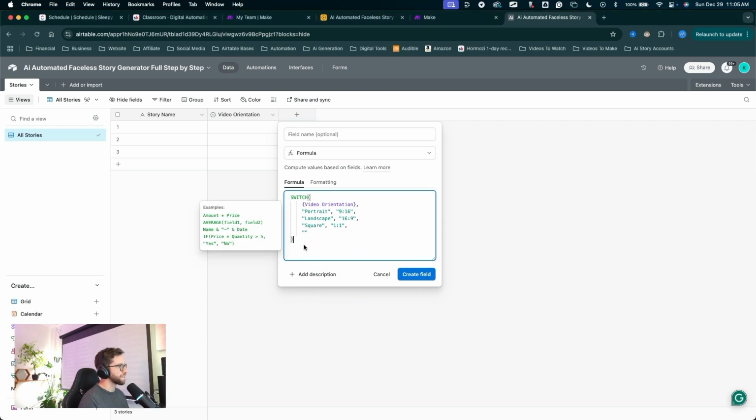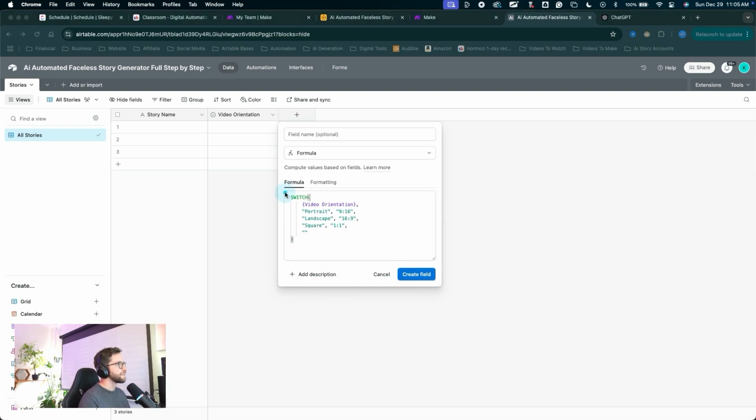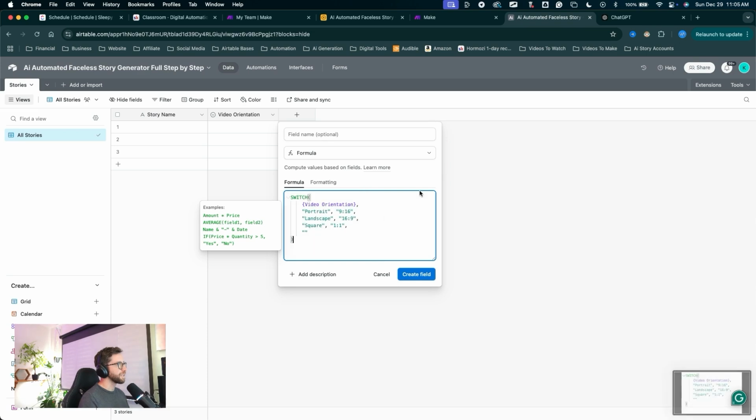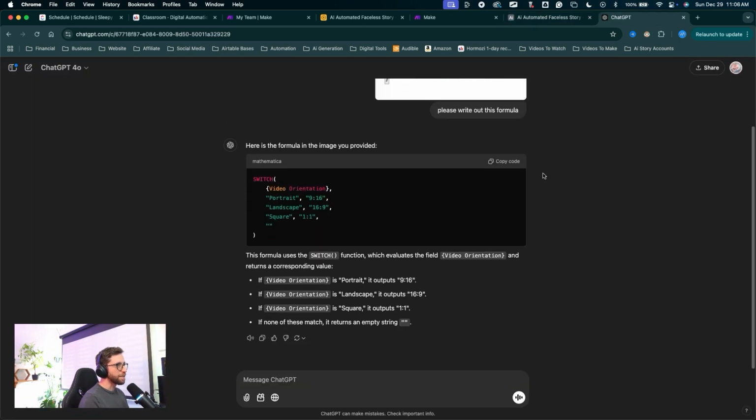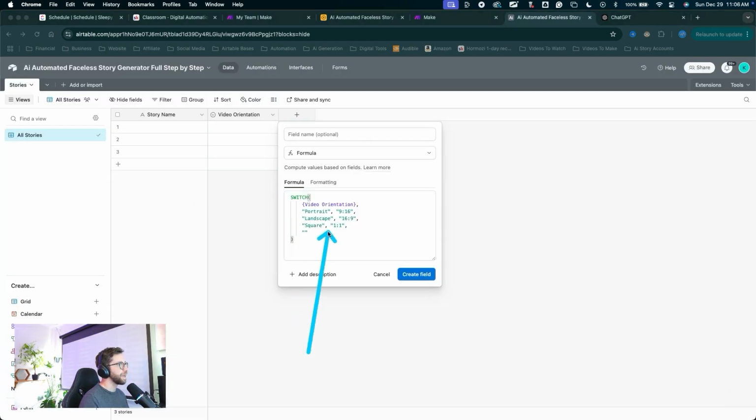Or if you don't want to type this out, you can take this over to ChatGPT. Just take a screenshot of this formula, drop it into ChatGPT and say, please write out this formula. There it is. You can copy the code and paste that in right here. We'll name this field aspect ratio.